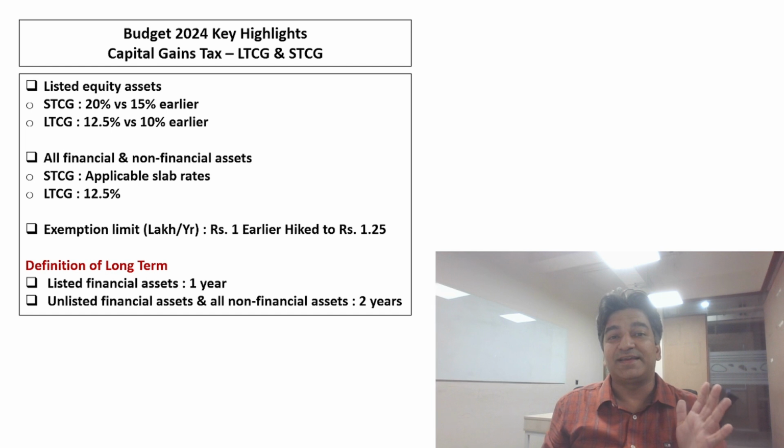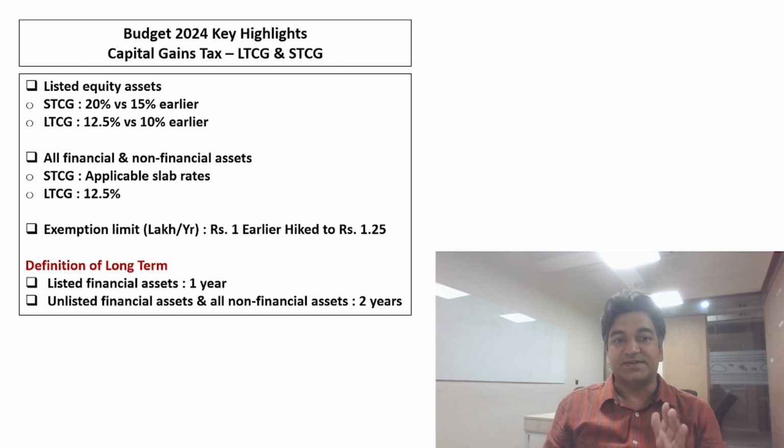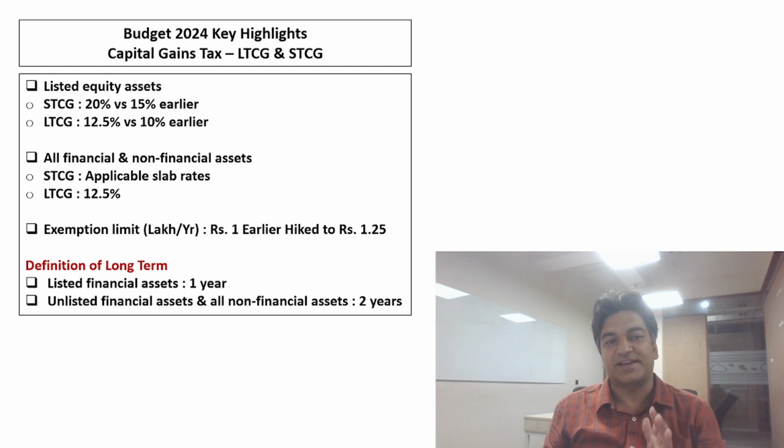That is, an increase by 2.5%. As far as all other financial and non-financial assets are concerned, STCG is at applicable slab rates. There is no change here. The change has been made in LTCG, where a flat 12.5% is applicable on all financial and non-financial assets.